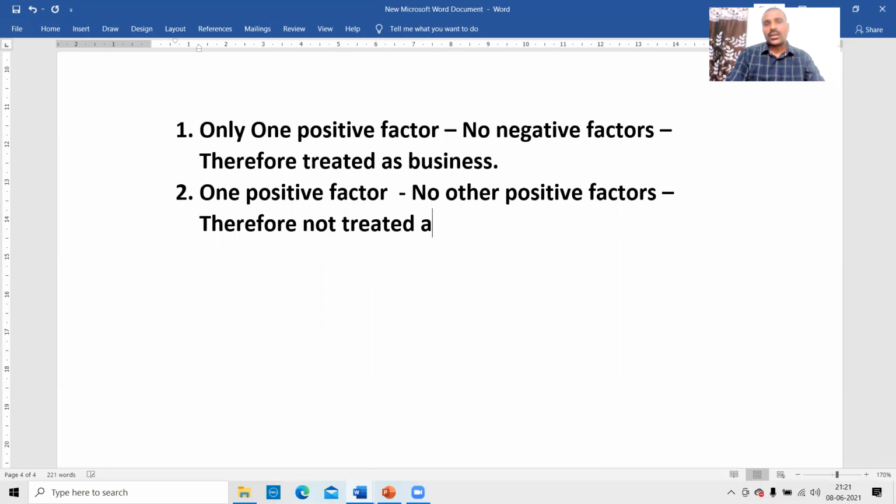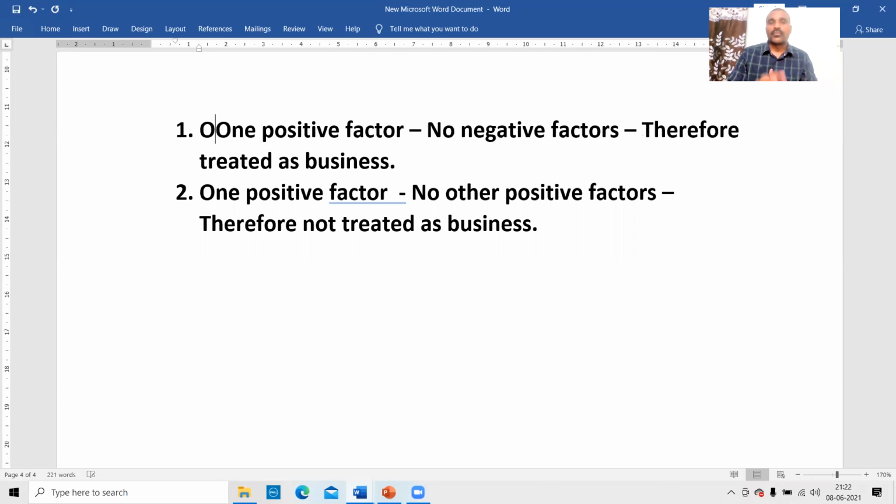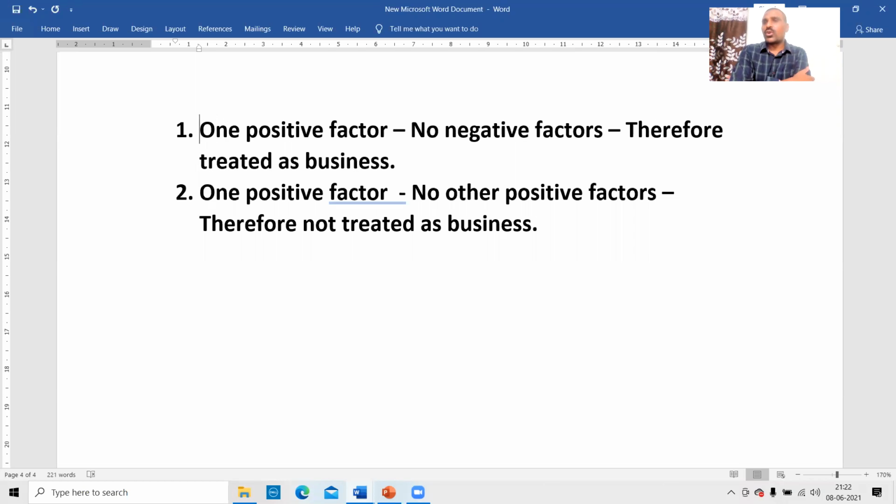Why? So both are the same? No, sir. In both the cases, one positive factor is there. In both the cases, two positive factors are not there. In both the cases, no negative factor is there. Then why? One positive factor is there, but how seriously, how dominantly? You also wrote one question, I also wrote one question. You failed, I passed. Why? Maybe you are imperfect, I am perfect. You have not written the second question, I have also not written the second question. You only wrote one question, I also wrote one question, but I passed and you failed. Maybe because of the perfection. That is the point here.